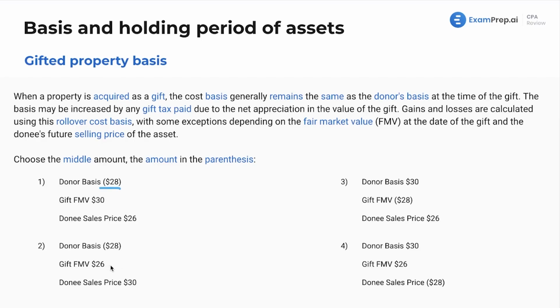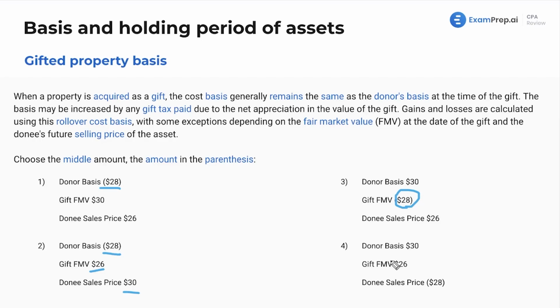In this case, again, it's the middle number. The fair market value of the stock dropped to $26, the sale price you sold it for was $30, and the donor basis, again, is still in the middle. We're choosing that. That's the basis. See again here, let's say the donor's basis was $30, the sale price was $26, and the fair market value is $28. This is the middle number, so we're choosing this. We're choosing this every time.